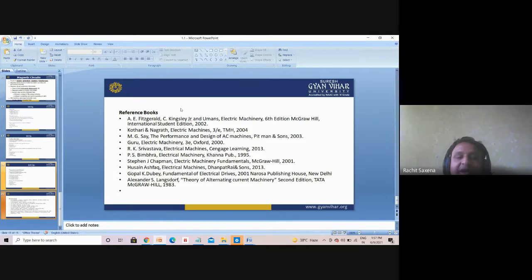Next is Kothari and Nagrath, Electrical Machines, Tata McGraw-Hill, published in 2004. Next, we have the MGC, which is for the design of AC machines, so some machinery part you can also understand in this. Then we have R.K. Srivastava, Electrical Machines, Cengage Learning, published in 2013.